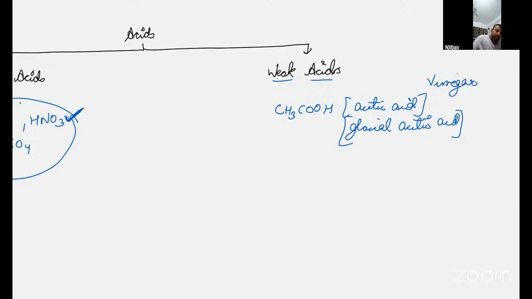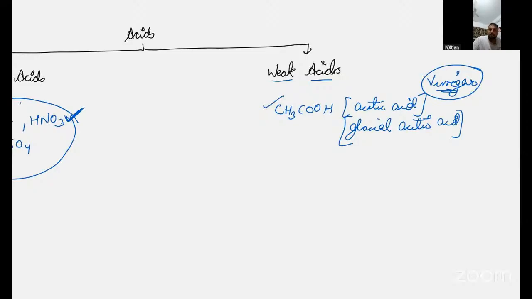So this is an example of a weak acid because the H plus ions are not fully released, only partially. So this is called a weak acid because partially it releases H plus ions.